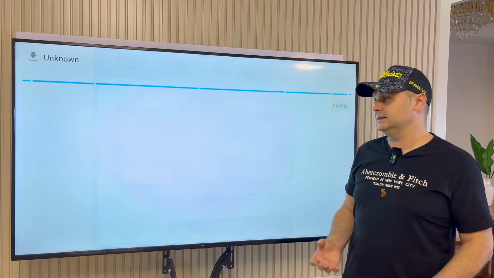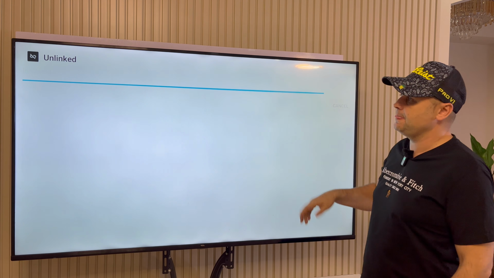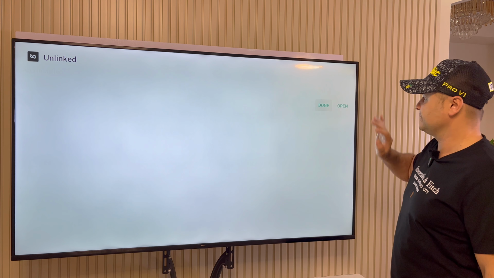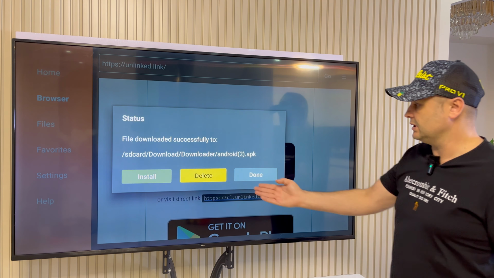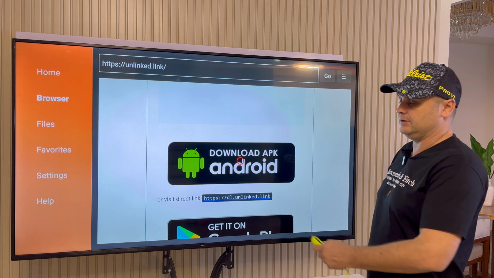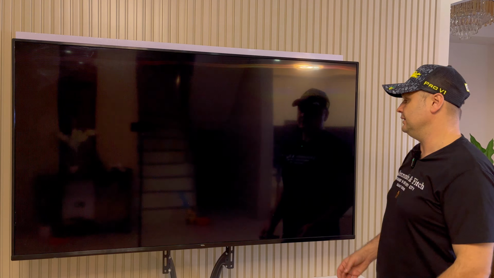We're going to install the Unlinked application by pressing the install button. But very important, don't hit the open button yet. Hit the done button, okay? Once you hit the done button, this will come up. You press the delete button to delete the installation file. Okay, once you do that, you can press the home button.